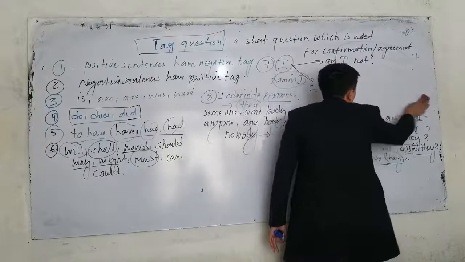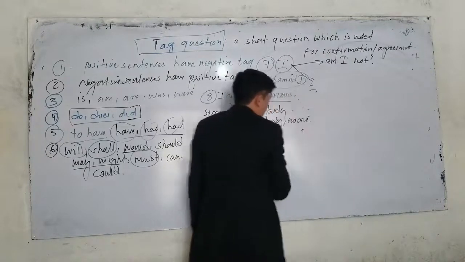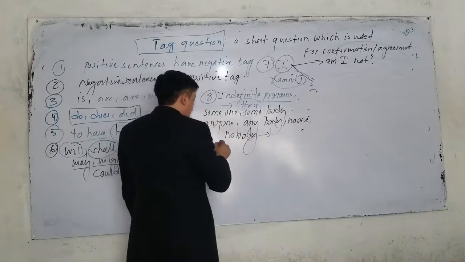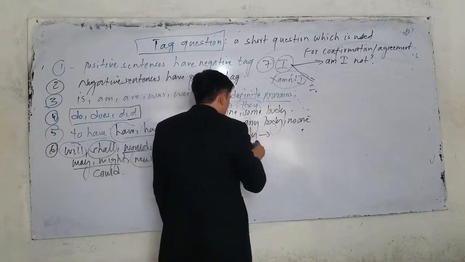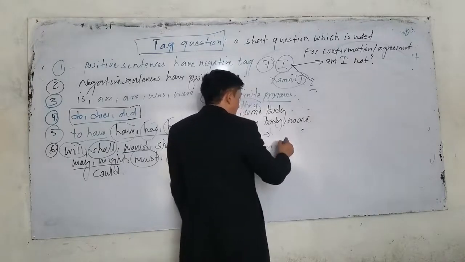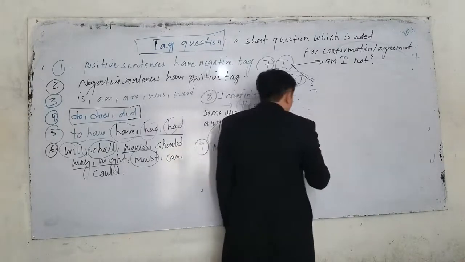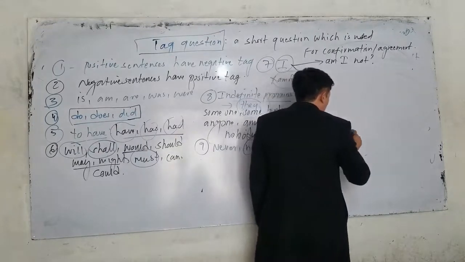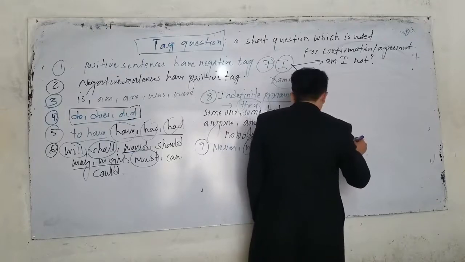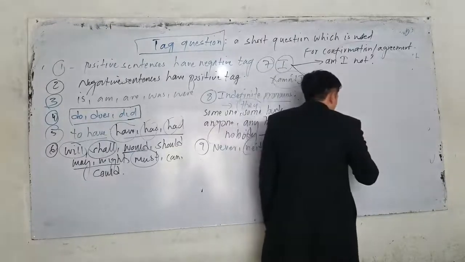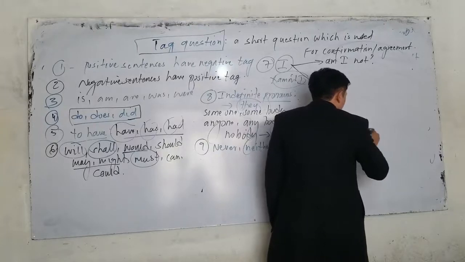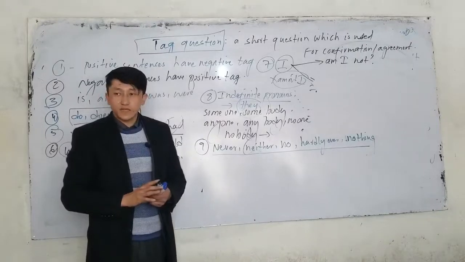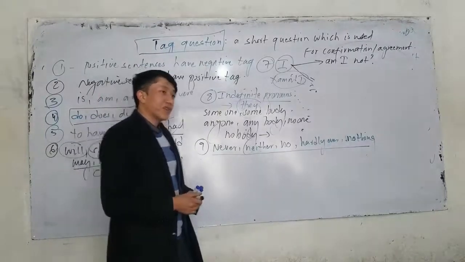Now, these are all about the pronouns in the sentences. Rule number 9: if we have the words never, neither, no, or hardly ever, and nothing, and similar words in a sentence, they are considered negative. So if they are negative, the tag should be positive.